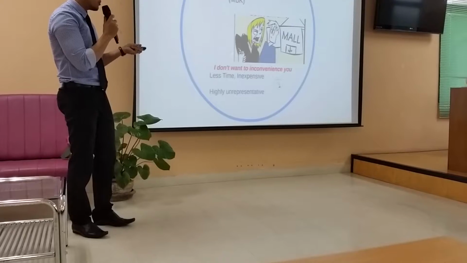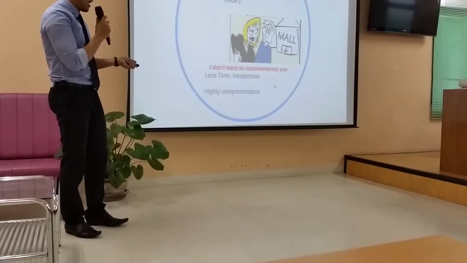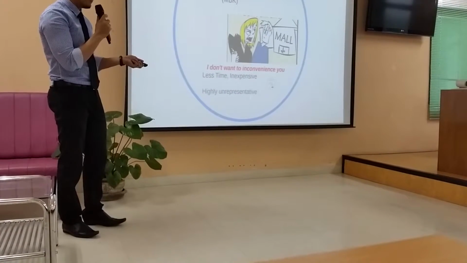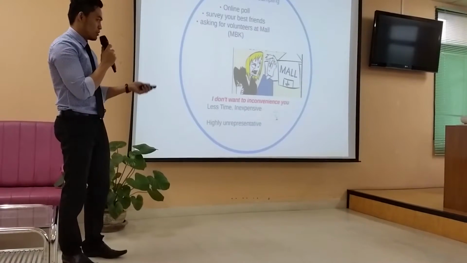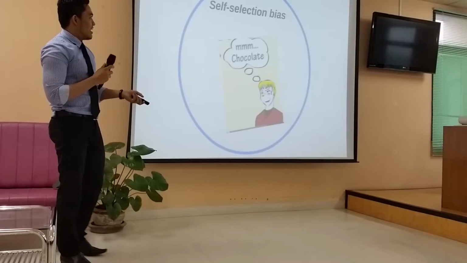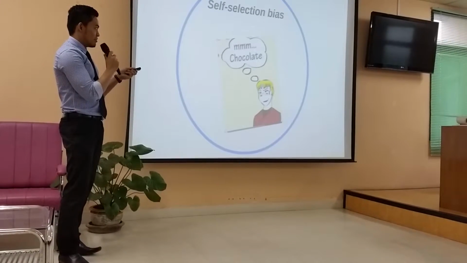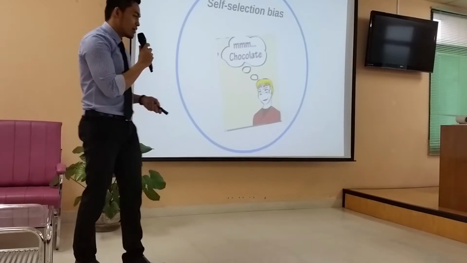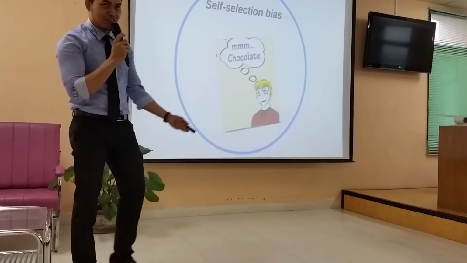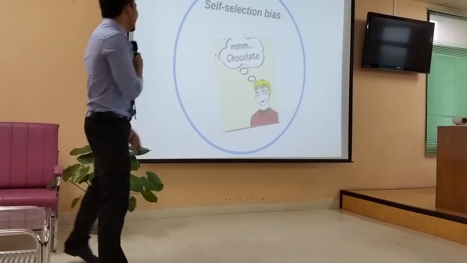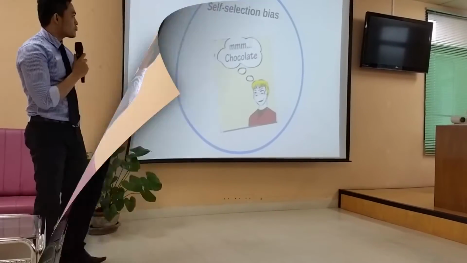We only need to use a small amount of time, and being highly underrepresentative is the disadvantage. Because we just survey our best friends, for example. And then maybe self-selection bias. Maybe Umam wants to do convenience sampling. Oh, this one is beautiful. This is good, so I need to do this. Right? So that is the example for the convenience sampling.